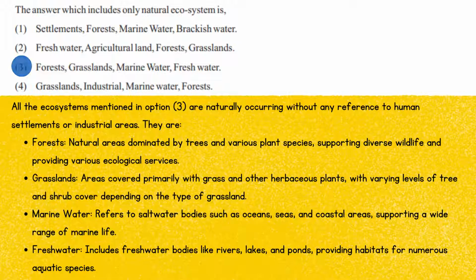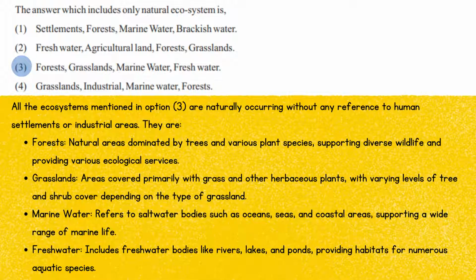Grasslands are areas covered primarily with grass and other herbaceous plants, with varying levels of tree and shrub cover depending on the type of grassland. Marine water refers to saltwater bodies such as oceans, seas, and coastal areas, supporting a wide range of marine life. Freshwater includes freshwater bodies like rivers, lakes, and ponds, providing habitats for numerous aquatic species.